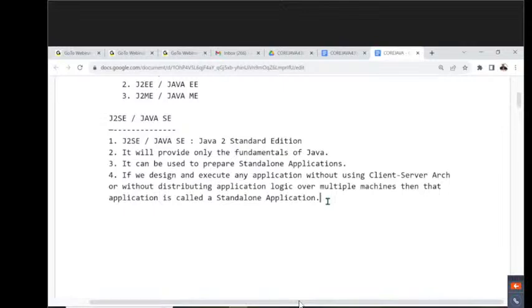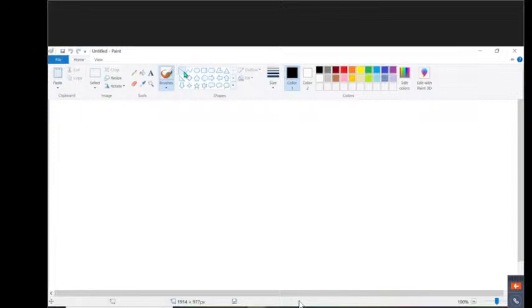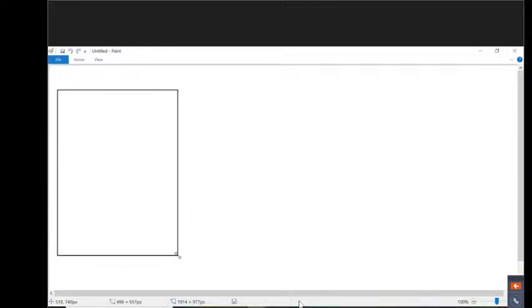Understand it clearly. Now I want to show it in the form of a diagram. Try to understand this diagram clearly. For example, this is my computer.